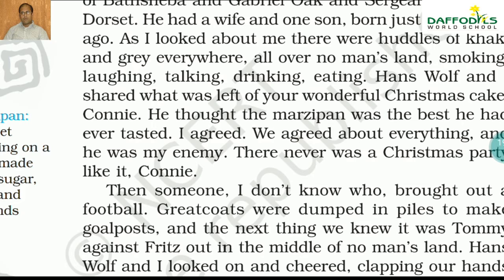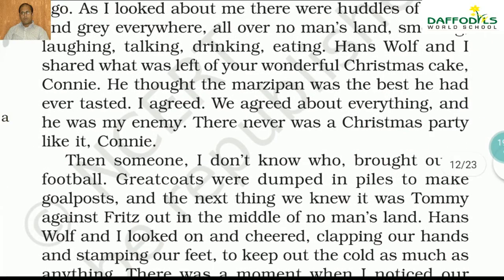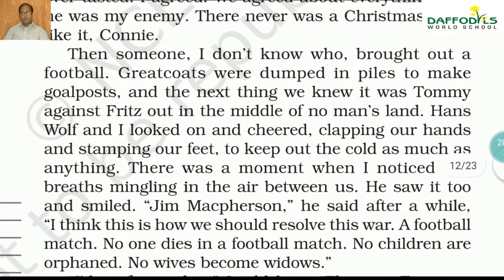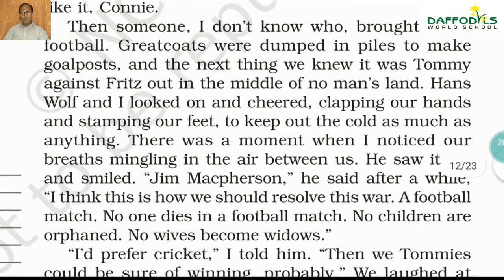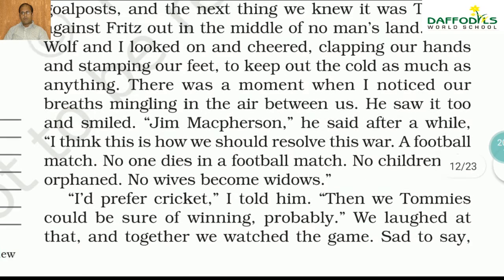Now I'll show you what is marzipan. It's a sweet covering that you'll see on the left hand side. The meaning is given. It's a kind of small cake. It's not a cookie even, and not that kind of cake. It's a small cake, coated with sugar and made of eggs, obviously. There's never a Christmas party like this. And then we'll go on to the place like playing.